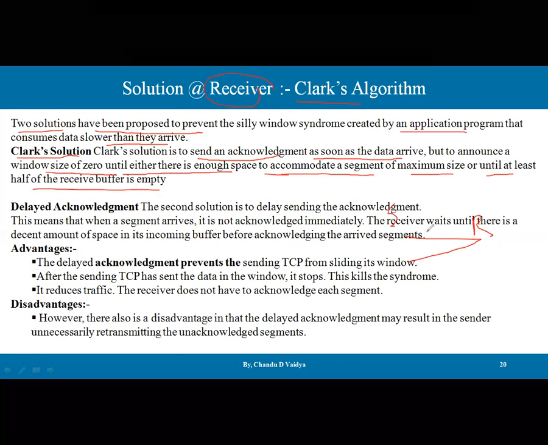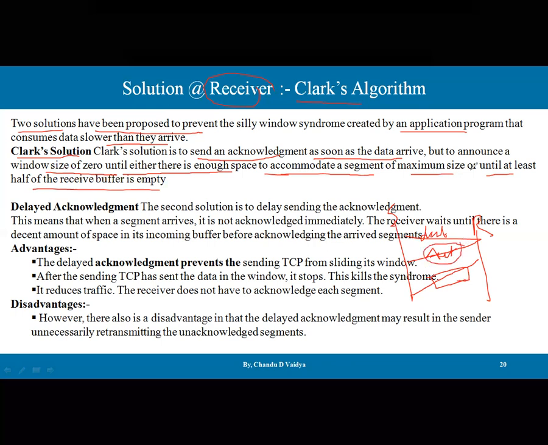So what happens? If the sender is sending data, the receiver acknowledges immediately. But for the next data received, the receiver waits before announcing the window advertisement, which stays 0 until half of the buffer is free. So it waits. The Clark solution is to send the acknowledgement as soon as the data arrives. The acknowledgement is sent immediately.